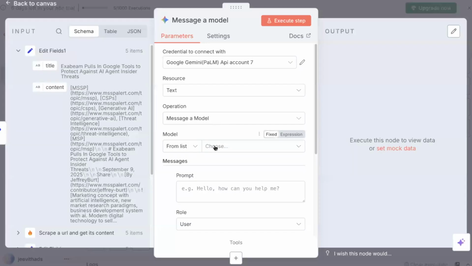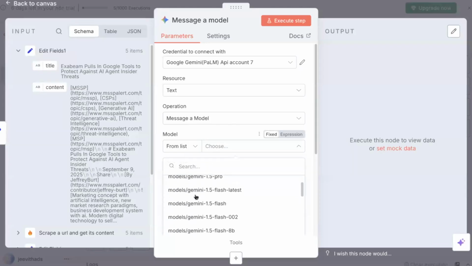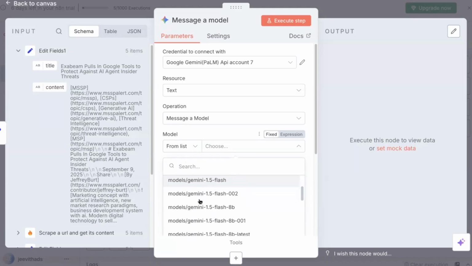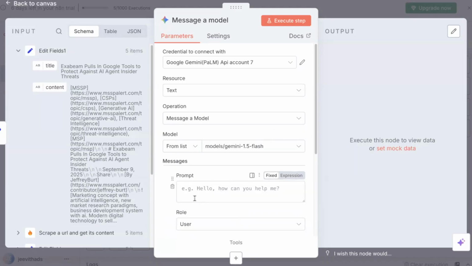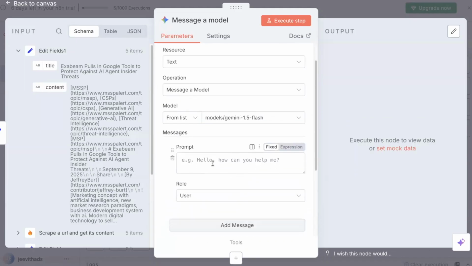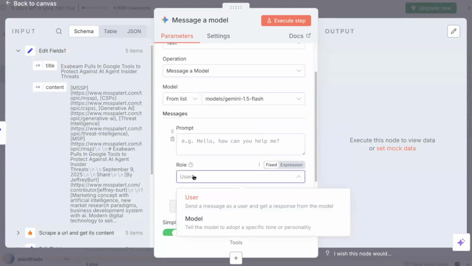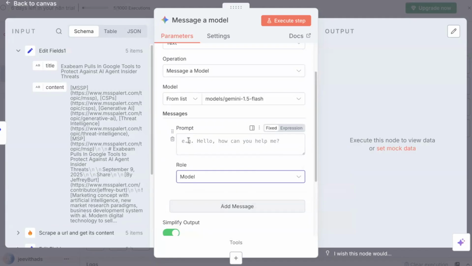And then for the messenger model, you have to choose a model name. I'll just use Gemini 1.5 Flash. You can choose 2.5 or a Pro, your wish. I'm just picking 1.5 Flash. That's enough. And a very important thing, the prompt. So here, send a message as a user and get the response from the model, or you can give a role like a model. Tell the model to adopt a specific tone or a personality. Let's use role like a model, and you have to specify the prompt, right?